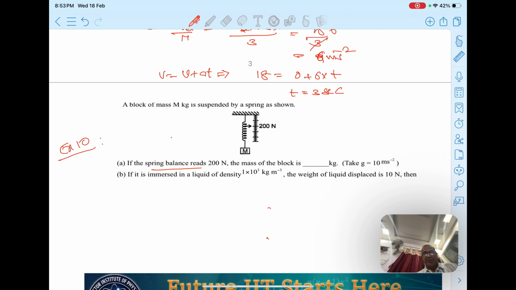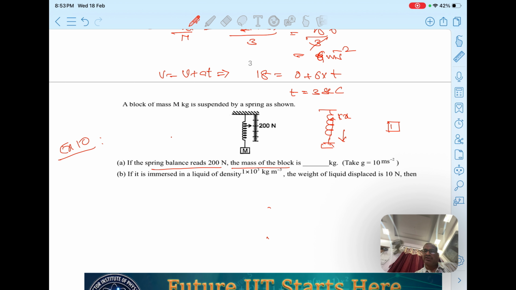Now coming to the next one: a block of mass m kg is suspended by a spring balance as shown. The spring balance reads 200 Newton. The mass of the block is being asked. As you have seen with spring forces, when the block tries to pull the length of the spring like this, the restoring force developed will act in this way. That is kx. So when in equilibrium, what happens?